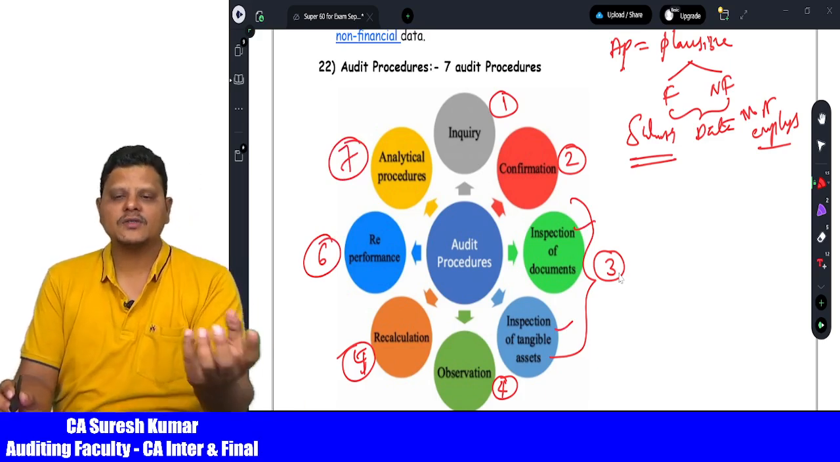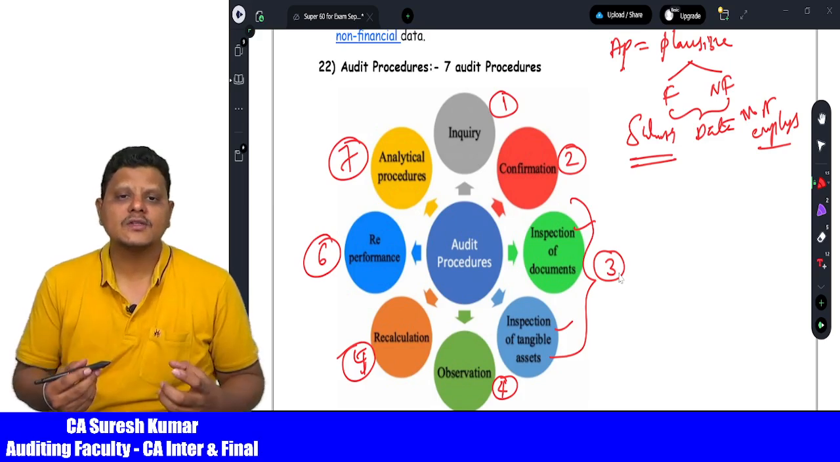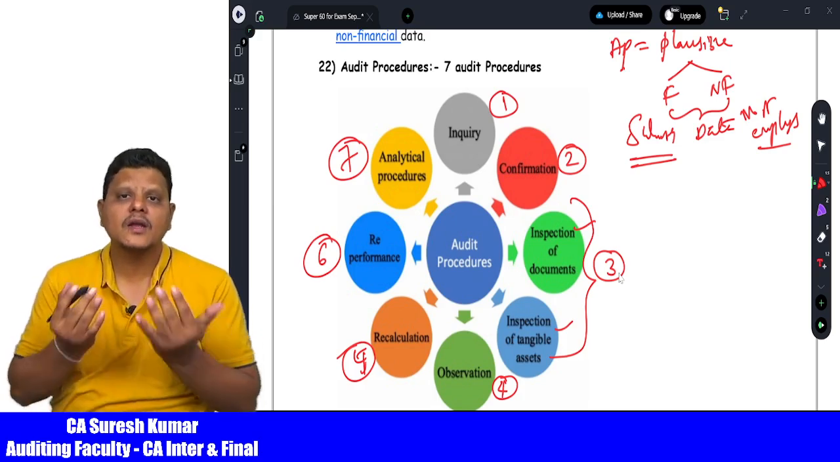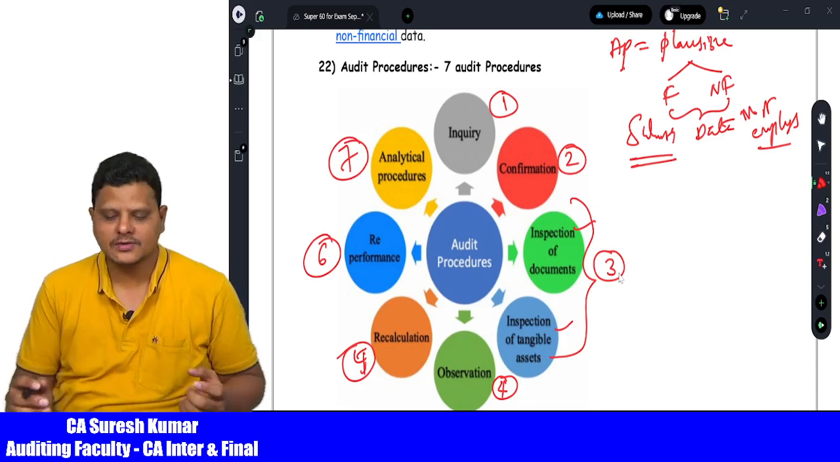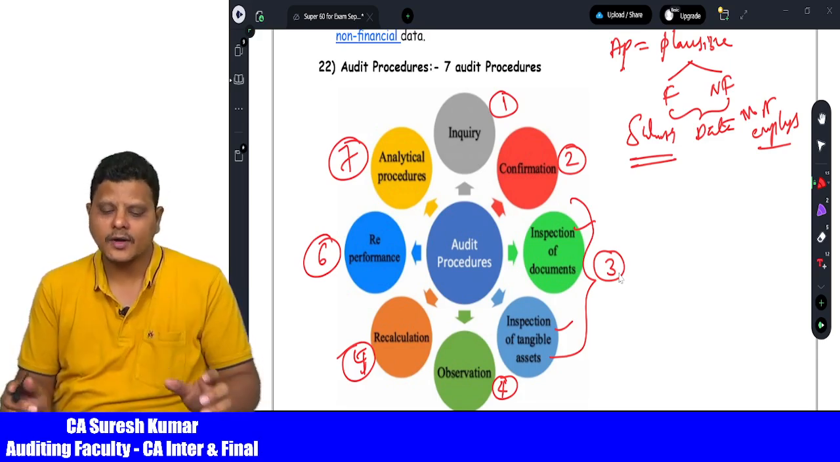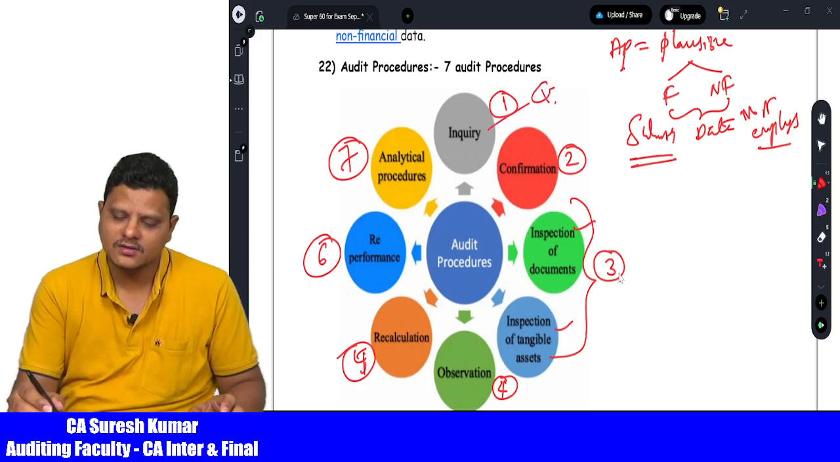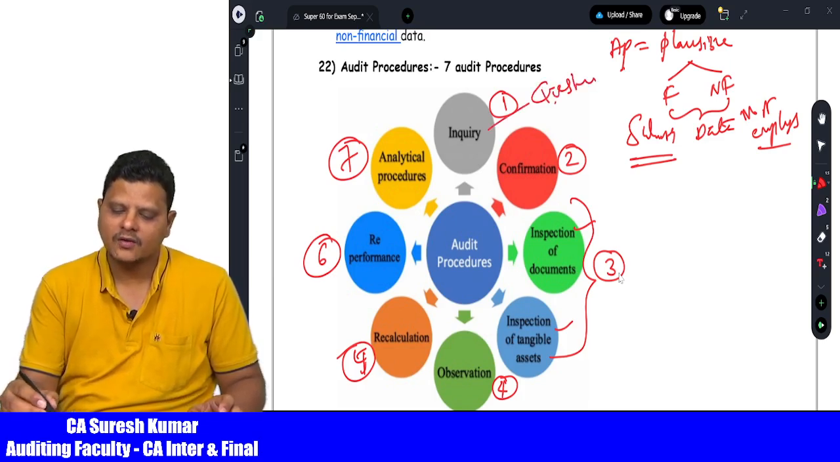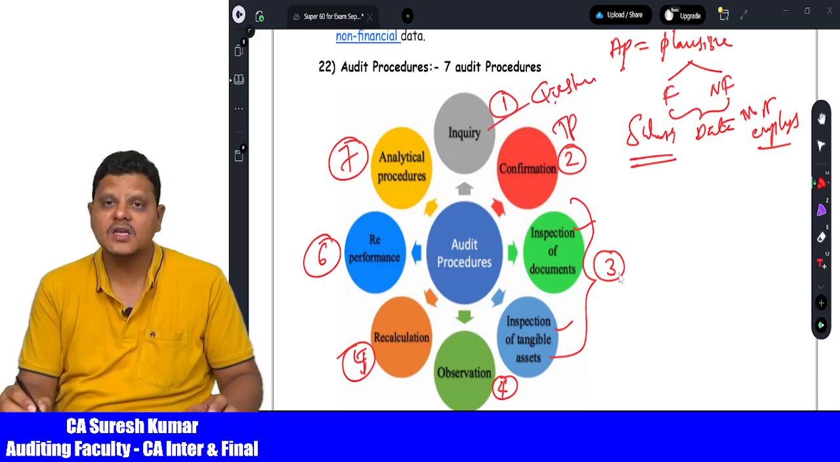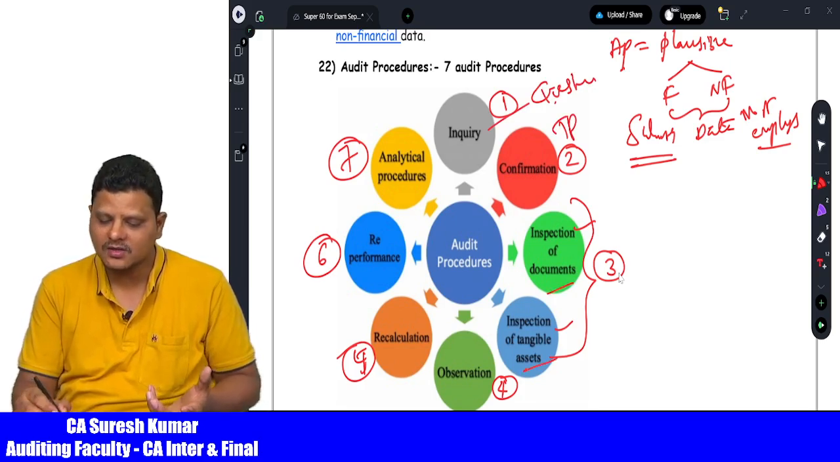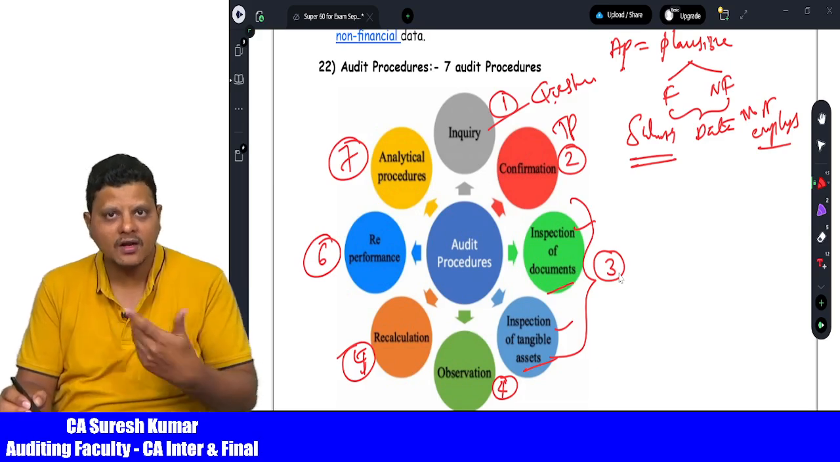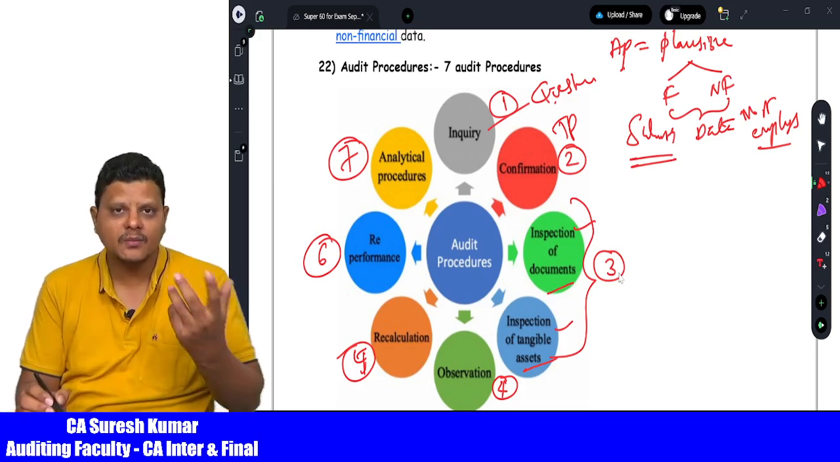So 7 audit procedures. Audit procedures are nothing but procedures used by the auditor in order to get the information from the management or third parties. One point is inquiry, which means the questions. Then confirmation, third party confirmations. Inspection means inspection of documents, inspection of assets, physically going and examining. Then observation by the auditor.